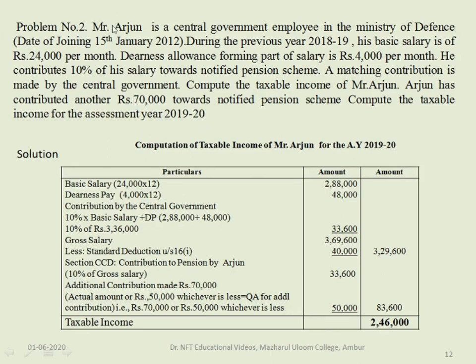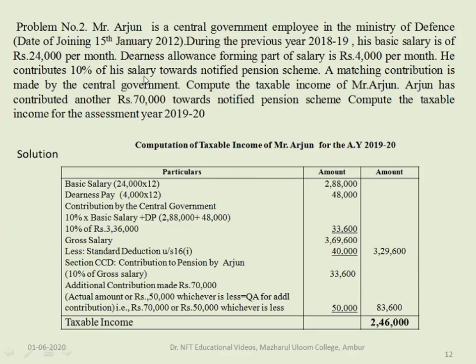So here in the problem, you can see that Mr. Arjun is a central government employee and he draws a salary of rupees 24,000 per month and gets 4,000 per month as dearness allowance, which forms part of the salary. He also contributes 10% towards notified pension scheme, and the government also makes a matching contribution. He also has another investment contribution of rupees 70,000 towards notified pension scheme.